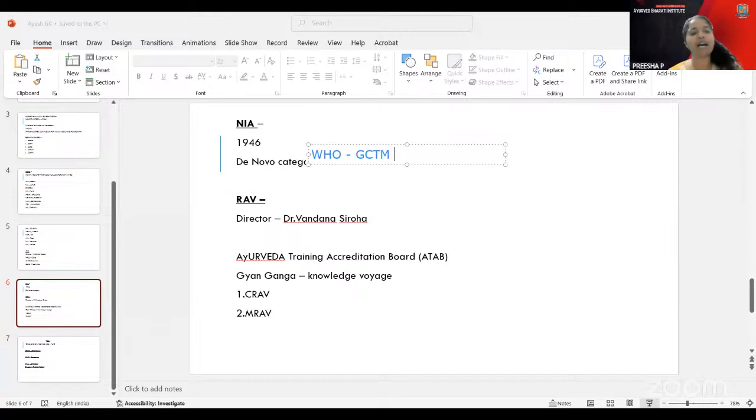And an MOU has been exchanged between CCRAS and NCISM also. That was an MOU which not everyone knows about. Here the NCISM has a goal for pan-India research and taking Ayurvedic knowledge forward, so they are taking part with CCRAS.